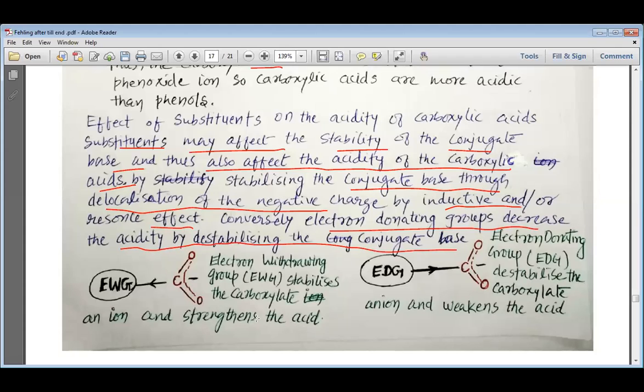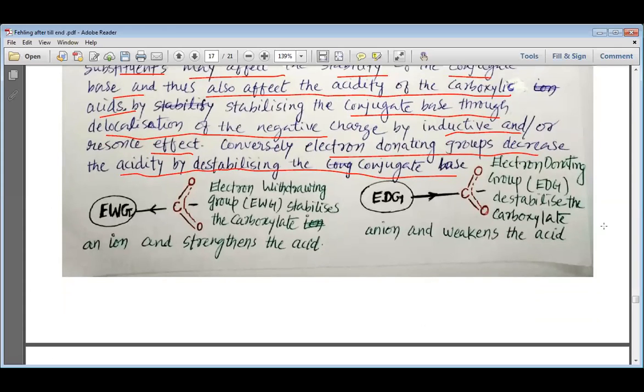So here the simple funda that we can understand, my dear student, is written over here very clearly with the green pen, that electron withdrawing group stabilizes the carboxylate ion and strengthens the acidic character, whereas the electron donating group destabilizes the carboxylate ion and weakens the acid.